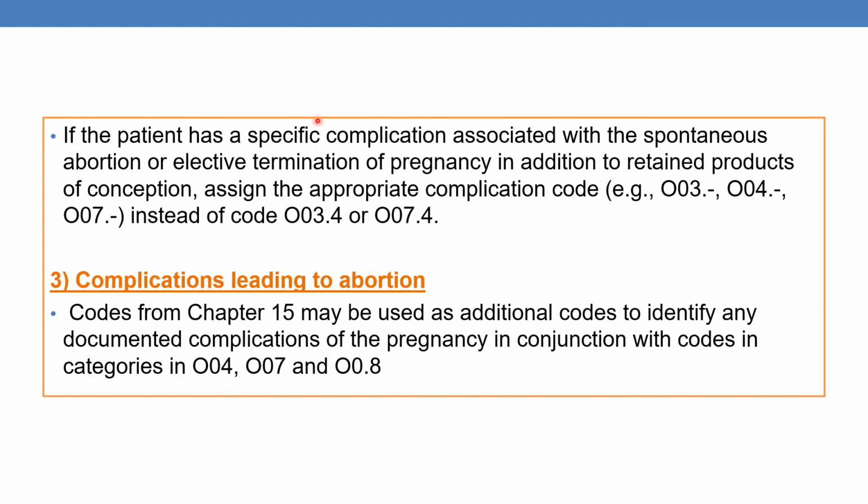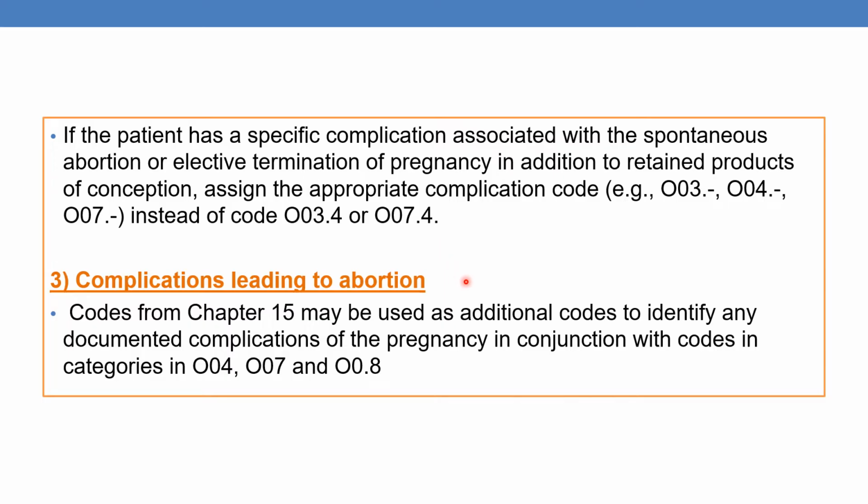If the patient has a specific complication associated with the spontaneous abortion or elective termination of pregnancy, the previous codes are given when there is no complication. And if the patient develops a complication due to the retained products, then assign the appropriate complication code from the category O03 or O04 or O07 instead of O03.4 and O07.4.